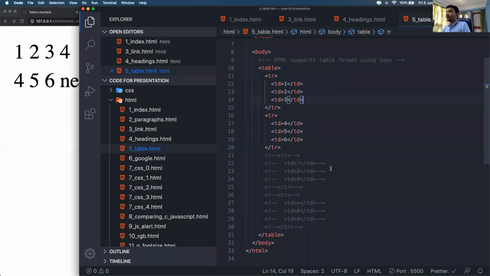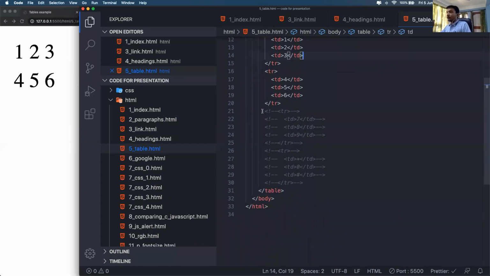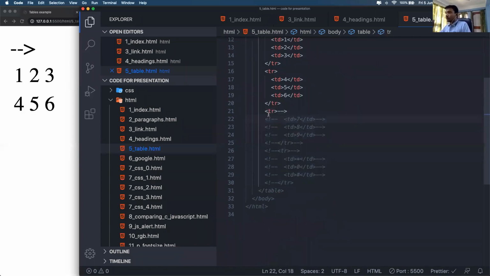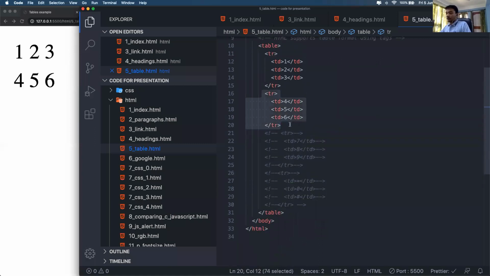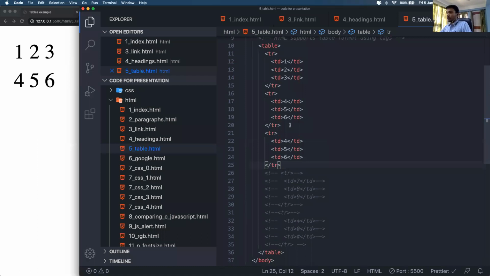Similarly, we can add more table rows if we want. We just have 2 rows as of now. If I want to add more, we can. Let's copy one row from the top and paste it here. You can see one new row has been added.